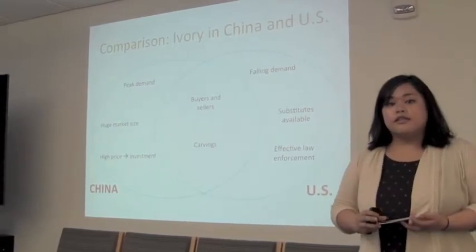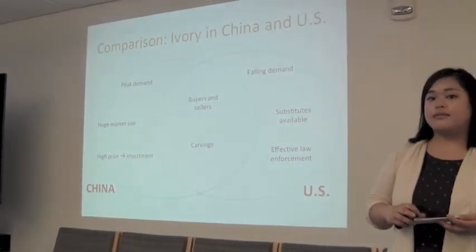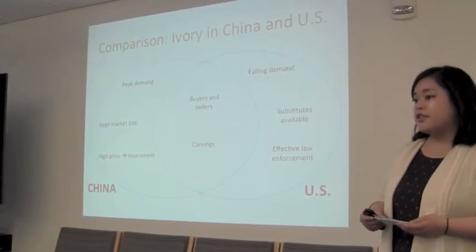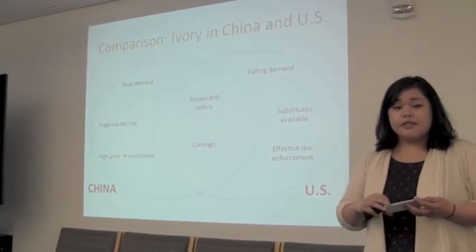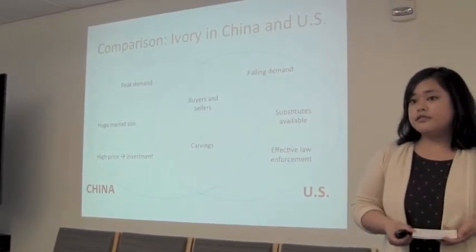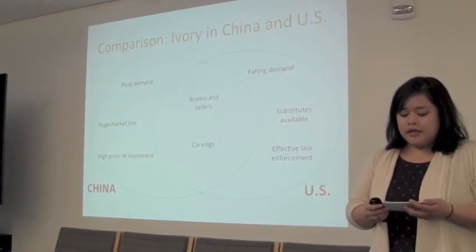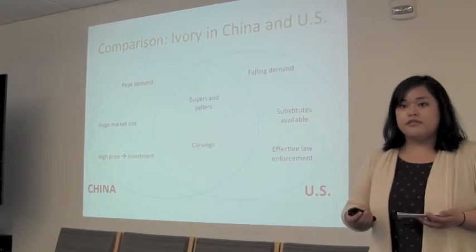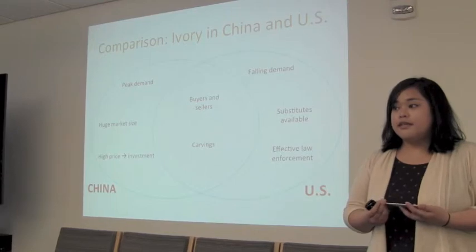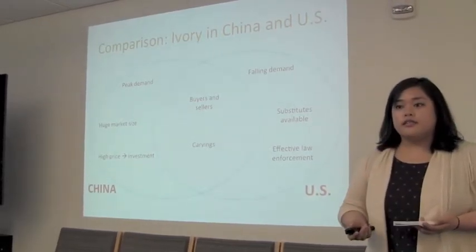This chart is a comparison of the ivory markets in the United States and China. In China, the demand is rising and at a peak, whereas demand is falling in the US. Up to 70% of illegal ivory nowadays is going to China. And we found that there are several reasons why demand is falling in the US, including good enforcement of the 1989 CITES ban on ivory, and also extensive use of media campaigns. And lastly, US consumers easily find and use substitutes for ivory products.